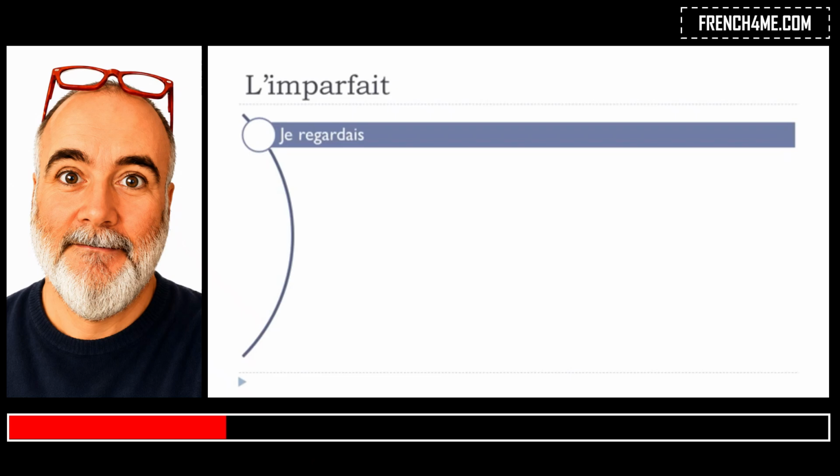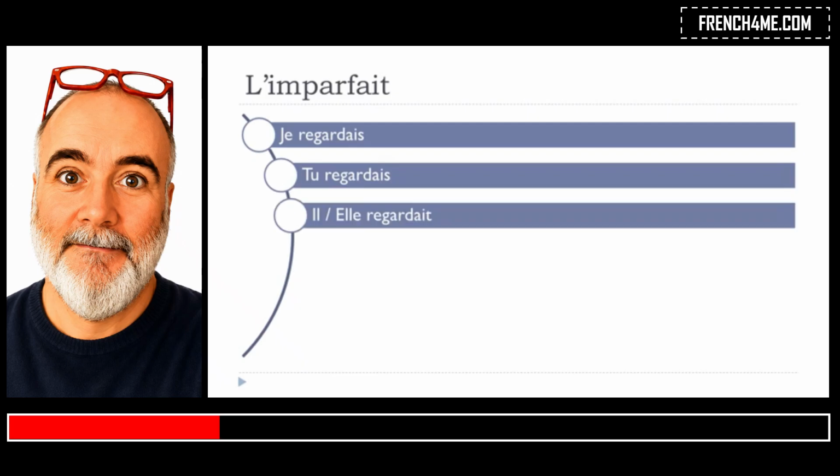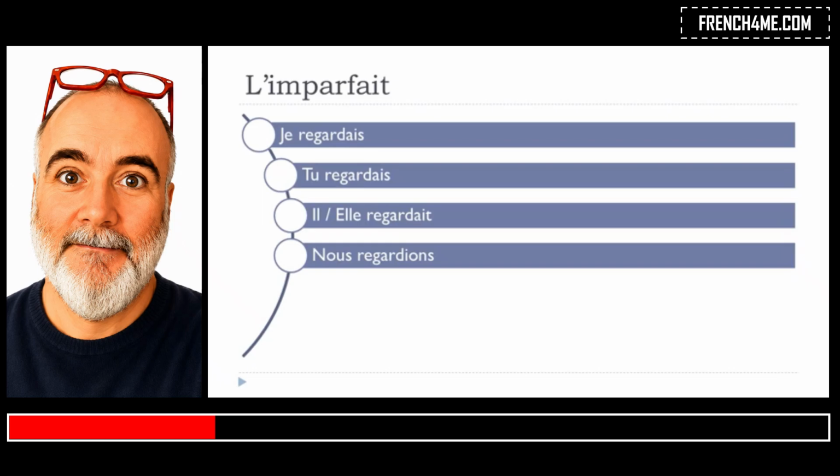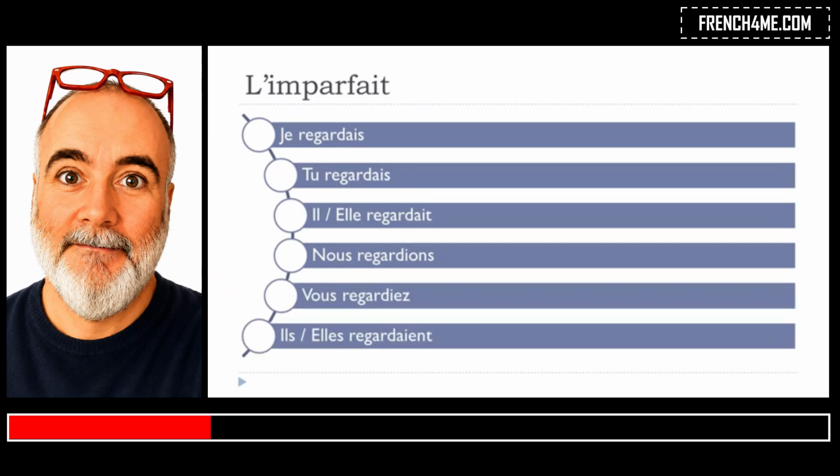So, je regardais, so it's regarder, to watch. Tu regardais, il regardait, elle regardait. Nous regardions, vous regardiez, il regardait, elle regardait. Okay, so remember, regardait, regardait, regardait, and then as well, regardait. And after that, you've got this ion, as I said, regardions, and then ier, regardiez.